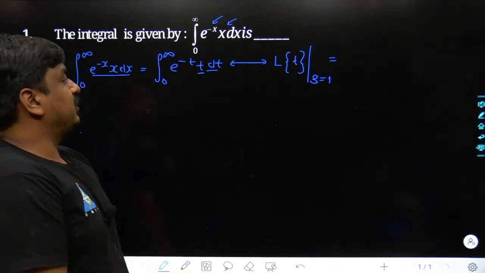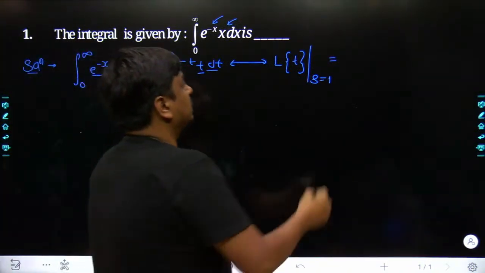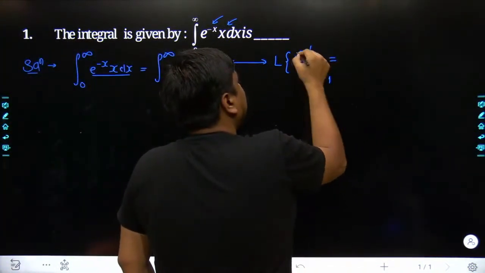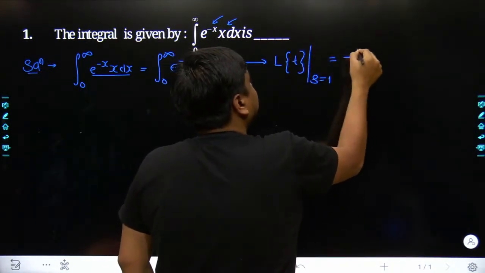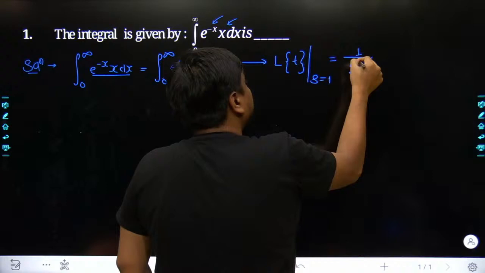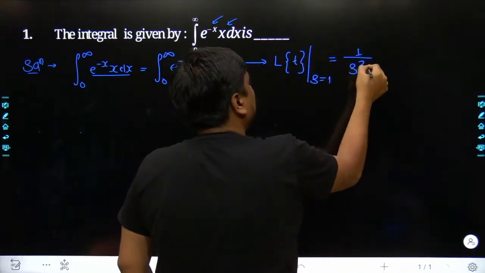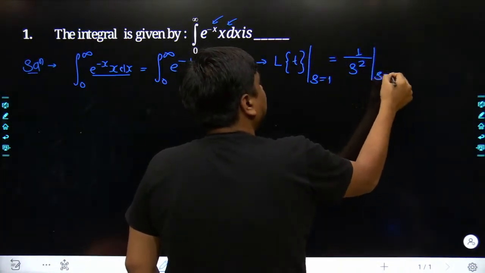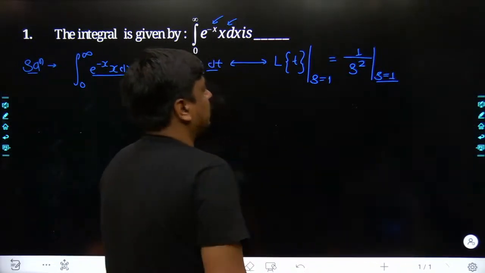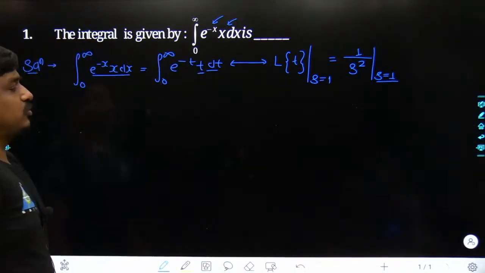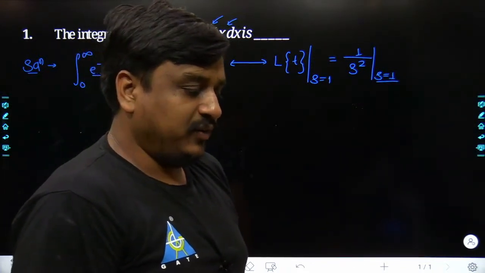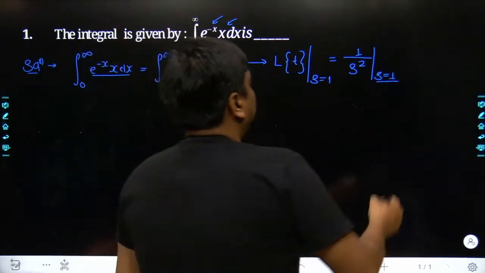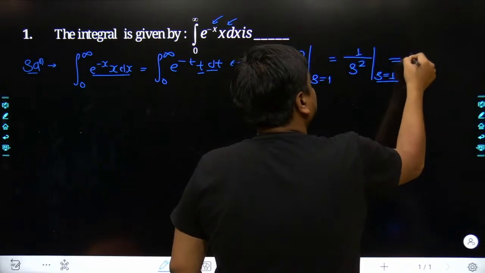As far as the Laplace of t^n is concerned, it is n factorial divided by s raised to the power of n plus 1. The power of t here is n, so it becomes 1 factorial divided by s to the power of 2, and here we feed s equal to 1. So what's the value we get? Pranali, it's not 0.5. The answer we are supposed to get after solving this problem is precisely 1.